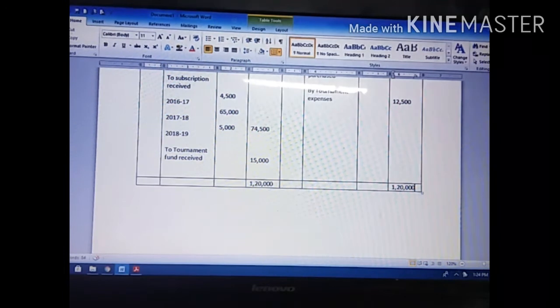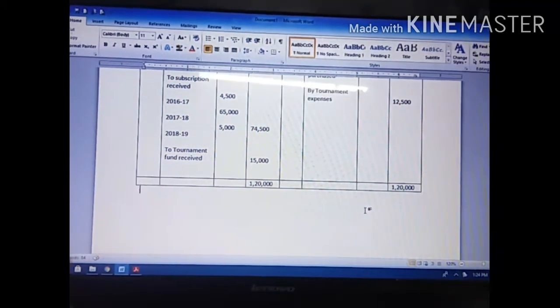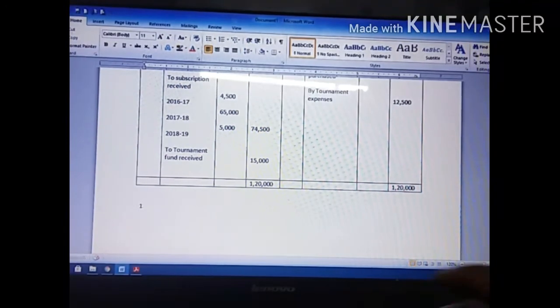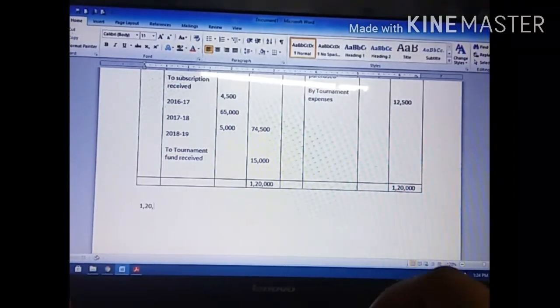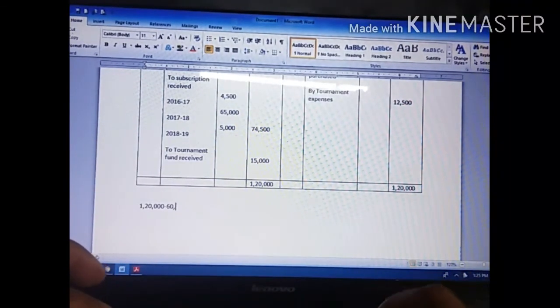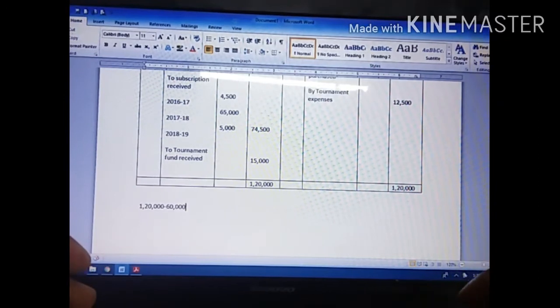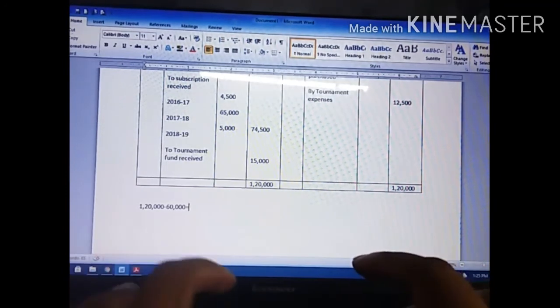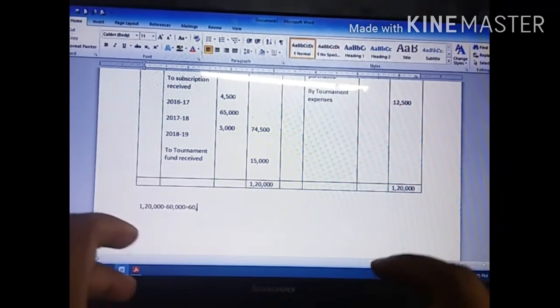So 1,20,000 minus 60,000 we will get 60,000. So 60,000 is the answer.